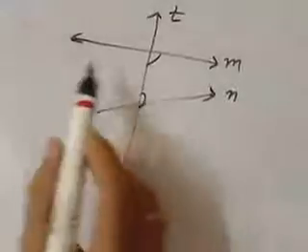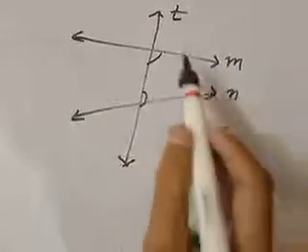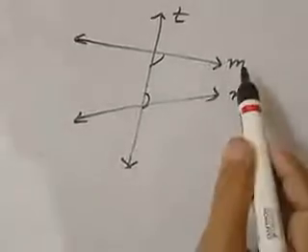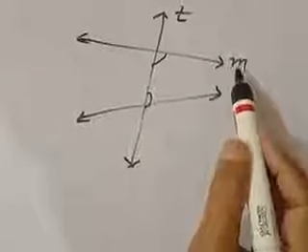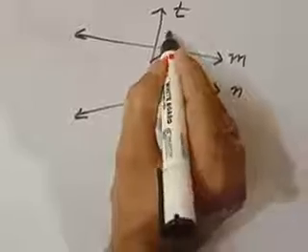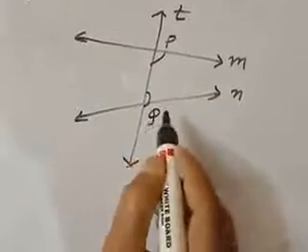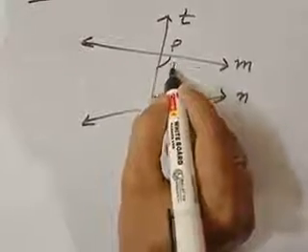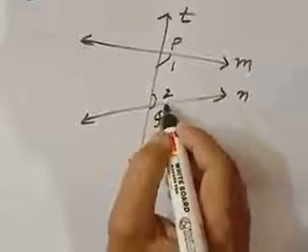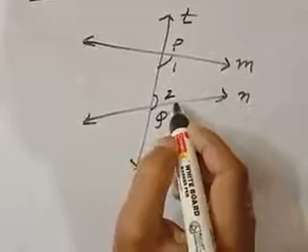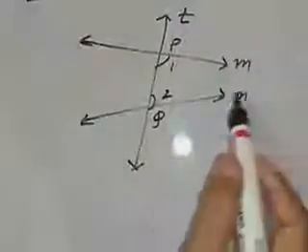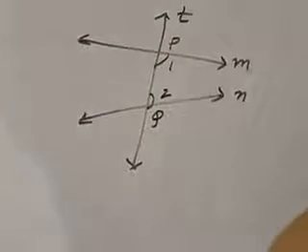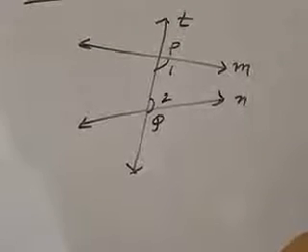Let us consider M and N are two straight lines, and T is a transversal intersecting the two straight lines at the points P and Q respectively. Let us consider the sum of the two angles. You can give names to the angles also. Angle 1 and angle 2 is less than 180 degrees. After producing the lines, M and N must meet at a point and they must intersect. That is Euclid's fifth postulate in an easier way.